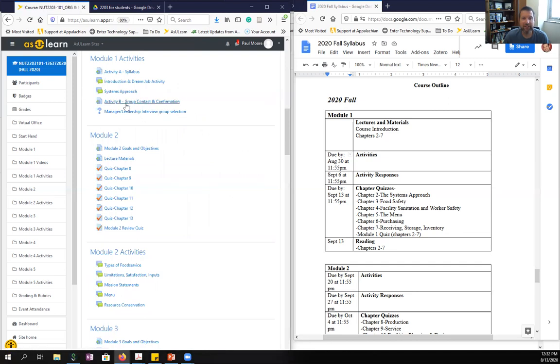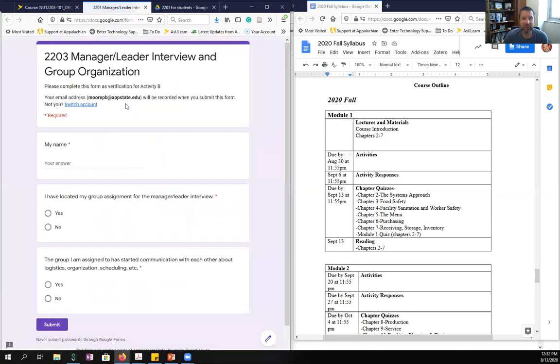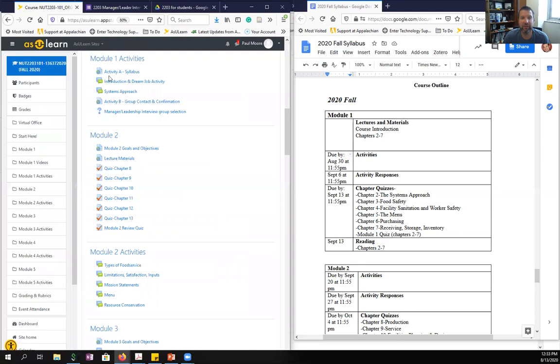The next one is activity B, a group contact and confirmation. Again, this is a Google document. This is just stating that you found the manager leader interview assignment and that you started to organize your group. I will let you know that this will be done after the first week of the semester to allow for any dropping or adding that's going on. We'll post that sometime in the second week and send you an announcement when we've matched you up with somebody for that group assignment.